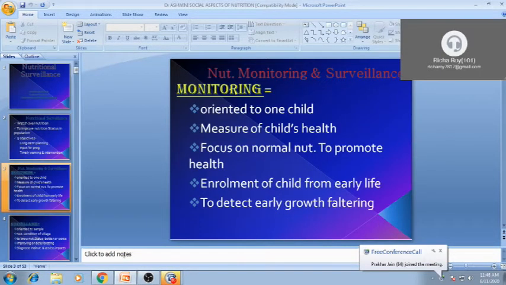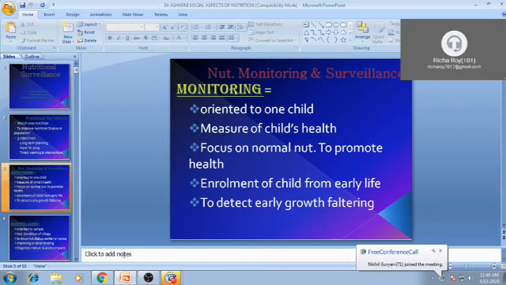Whatever surveillance or program there is, it needs a certain plan. If a plan is not there, there is no use of that program. We have to know our starting point and our end point, and in between we have to monitor the program step by step. So the monitoring step is very important. Nutritional monitoring on a regular basis in that surveillance is very important.